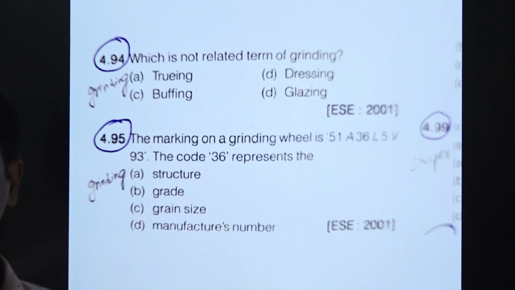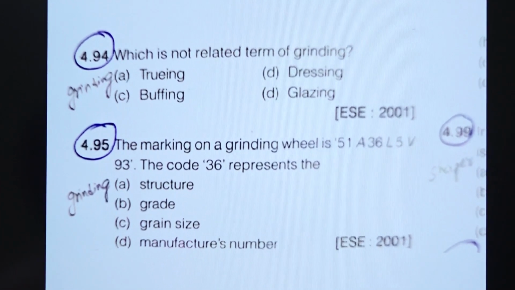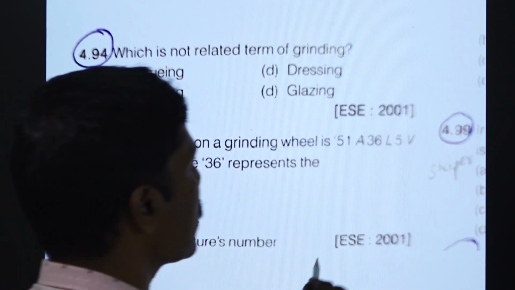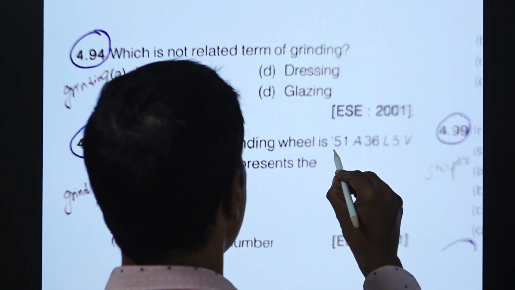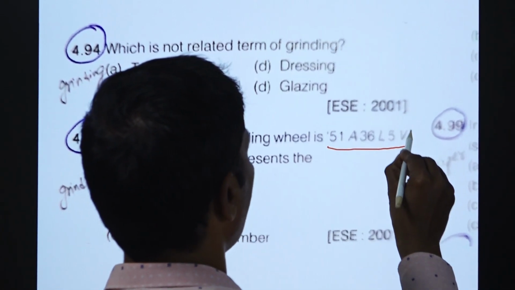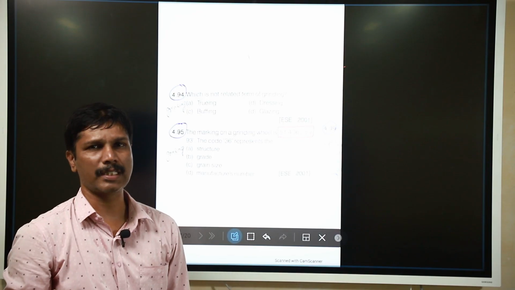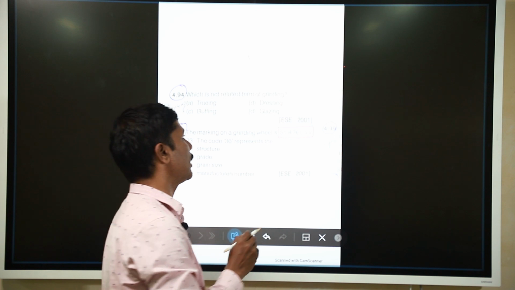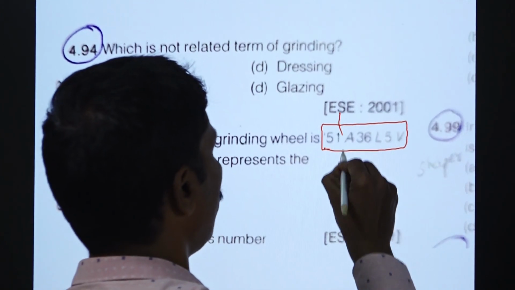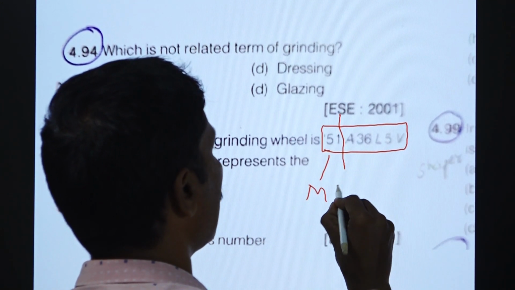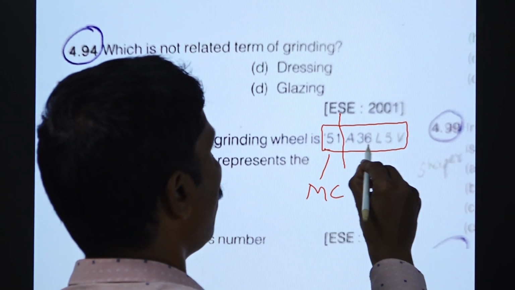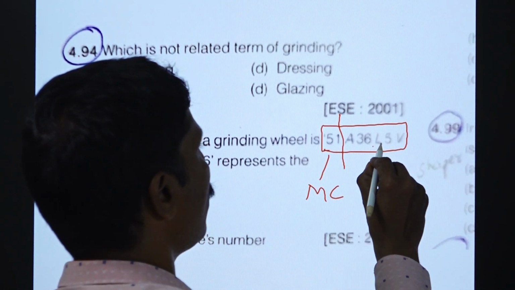Next question is also the specification of grinding wheel. The specification of grinding wheel is a 6-letter code. In grinding wheel specification, we are having only a 5-letter code. It starts with an alphabet, so we have to neglect this. This is the manufacturer code. And the remaining are alphabet letters and numbers.